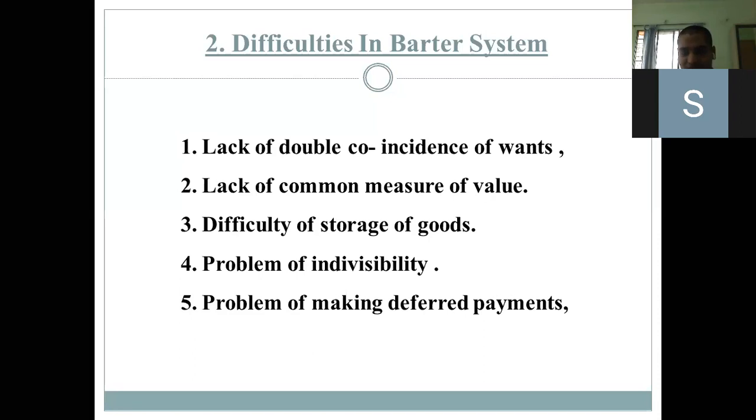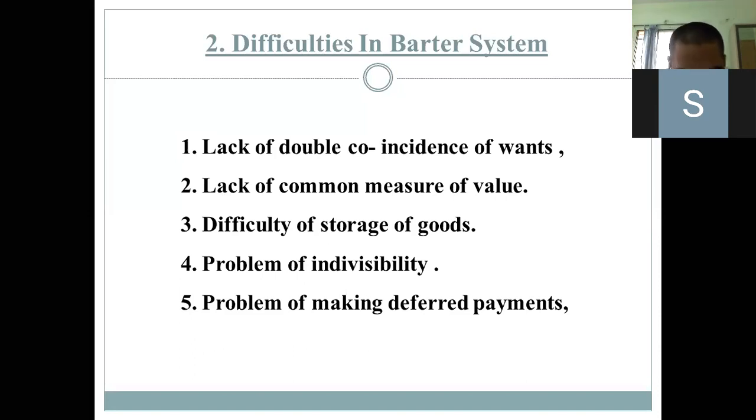For example, a common example: in a village, if there was a marriage ceremony, the person who had the horse demanded that something should be given in respect to the cost of the horse. The clothes can be divided into 2 or 3 sets, but the horse cannot be divided. That way, the indivisibility problem arose.